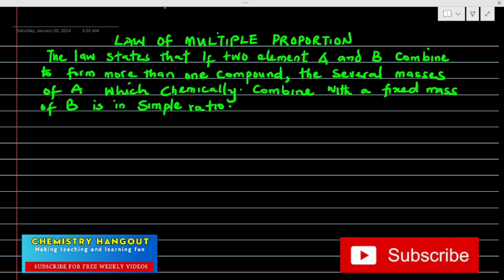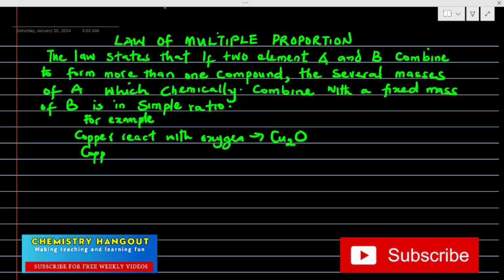What is this law saying? Let's take for example, copper reacting with oxygen to form copper 1 oxide.